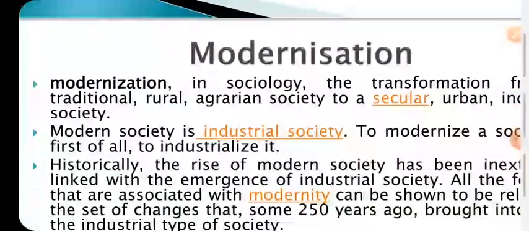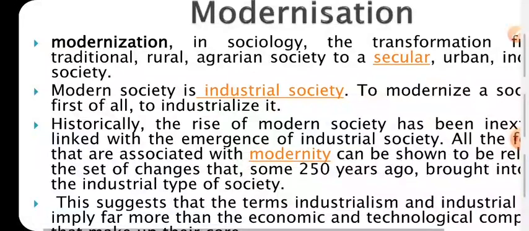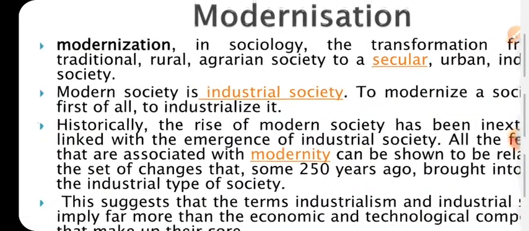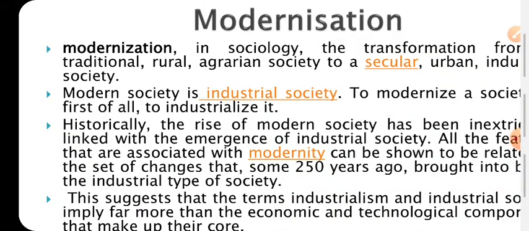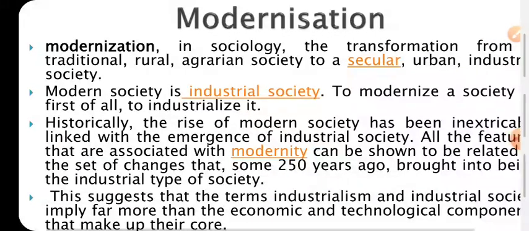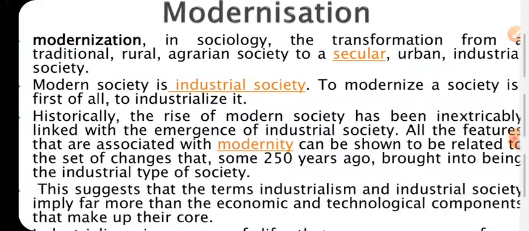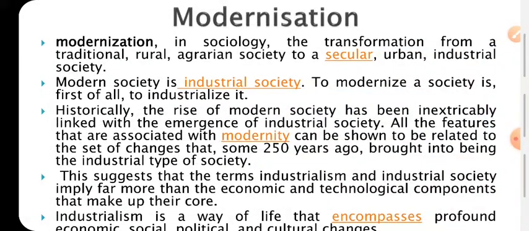Now come to modernization. Modernization is a very broad term. In sociology, modernization is the transformation of society from an agrarian society to a secular, urban and industrialized society. Modernization is a broad concept under which various steps are there. One of the steps is industrialization. So the scope of industrialization is very small, the scope of modernization is very vast, and industrialization comes under the scope of modernization.